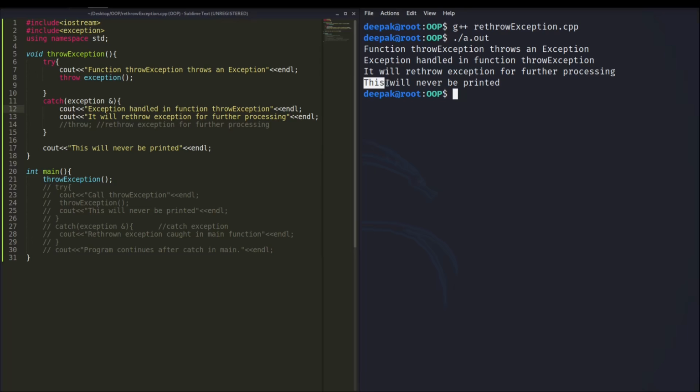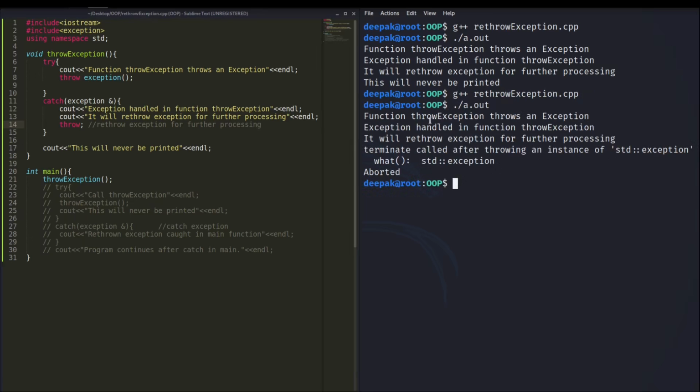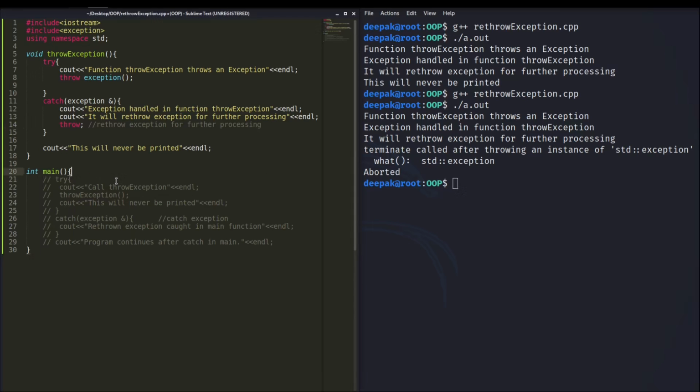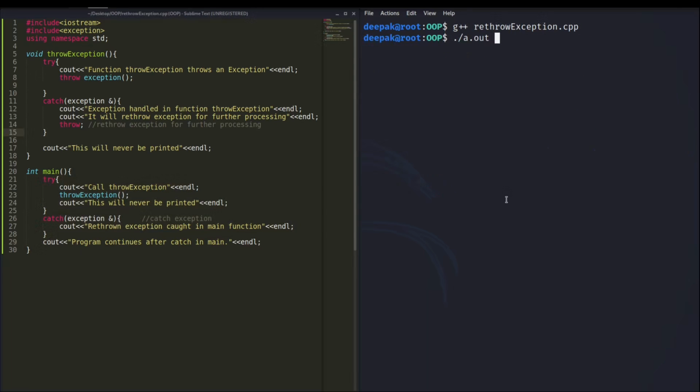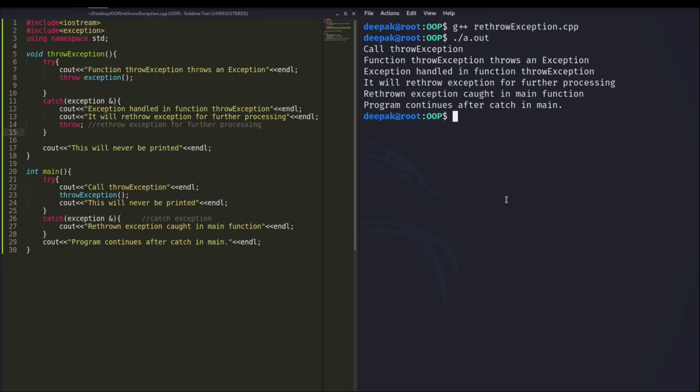And we are now printing this will never be printed. This is being printed because we are not rethrowing the exception, and now this is going to be printed. Clear? So let's remove this thing, and after this it's again going to terminate abnormally, which you can see here. So the solution for this is to just put a try catch block around this so that you can handle this rethrown exception. Try to compile it and see the output, right?